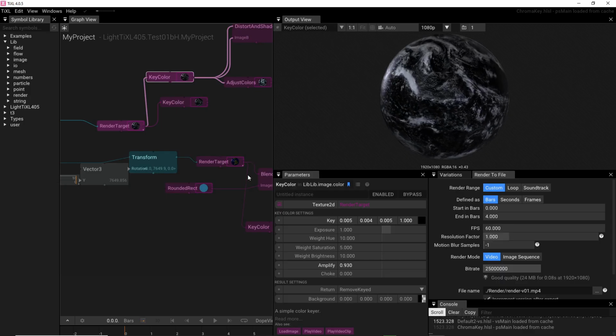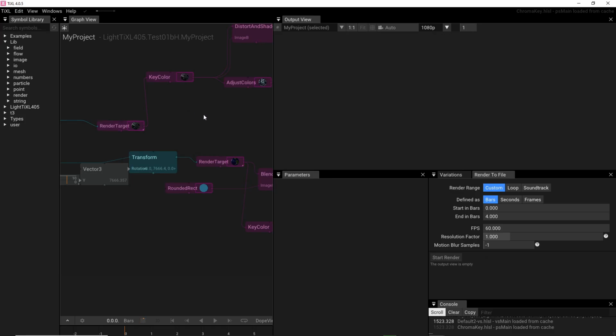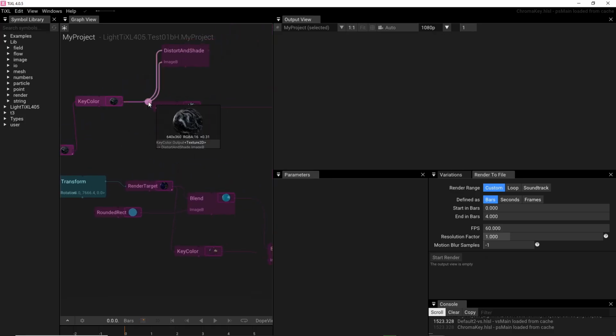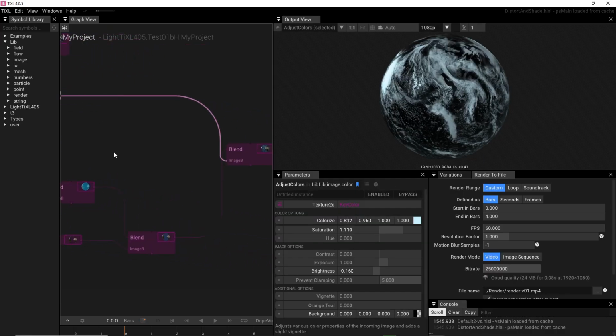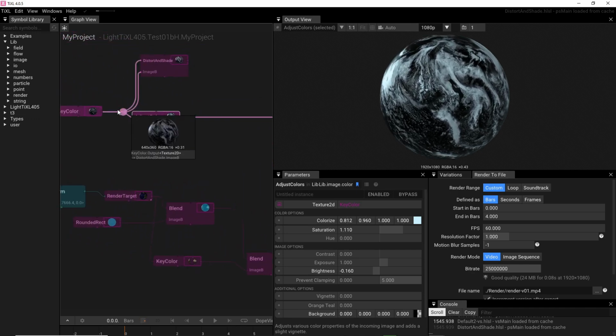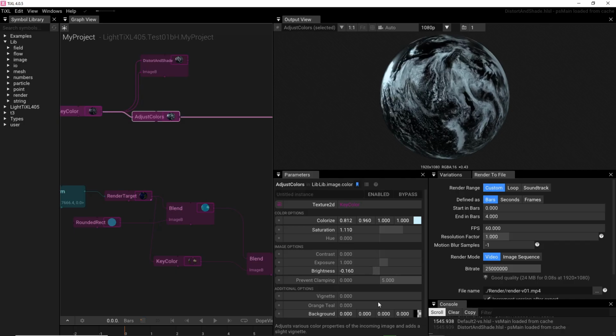It's very near to black, I believe, or it's black or something like that. And this upper one we don't really need, but this one we need, this adjust color. Look what I have done here, look at the parameters.